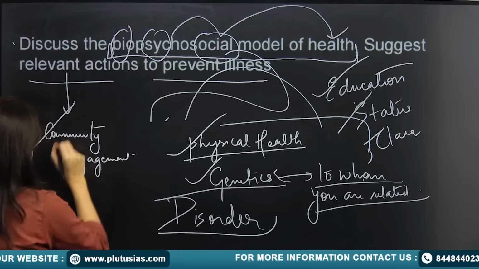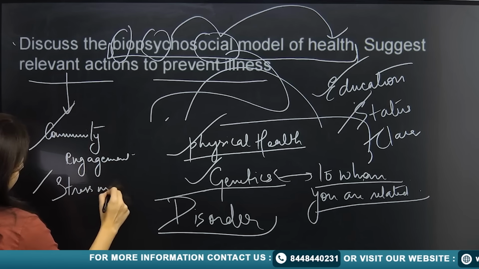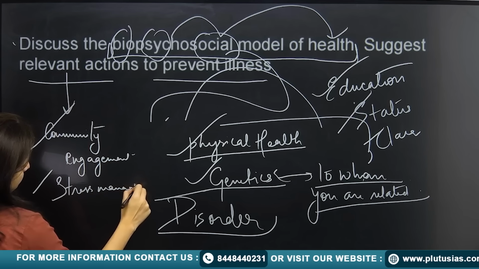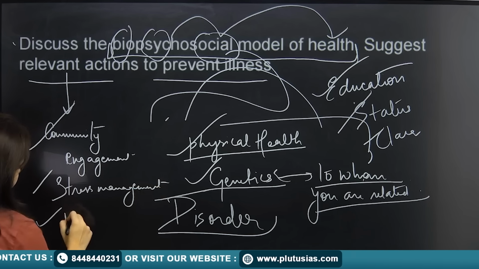You can also talk about stress management. You can also talk about mental health.